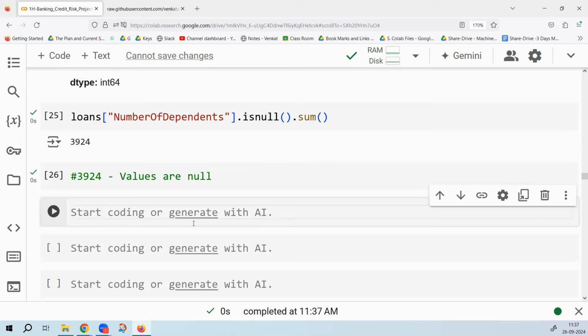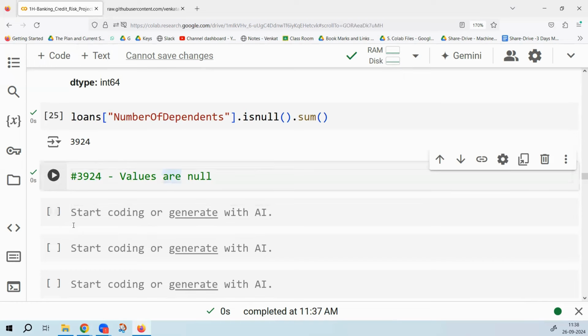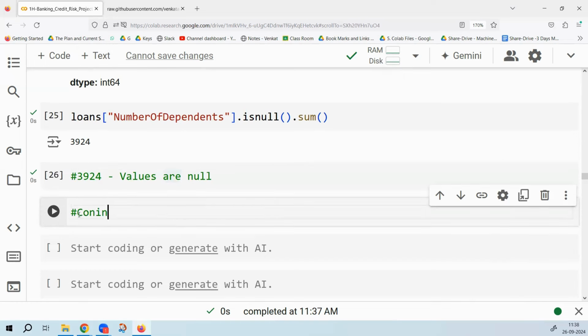Next step, what is the next step? Once you're done with the discrete variables, you will go to what? You will go to continuous variables. Yes or no?